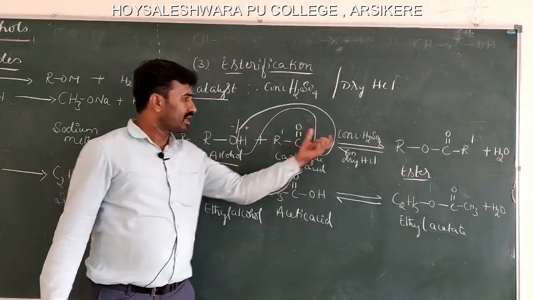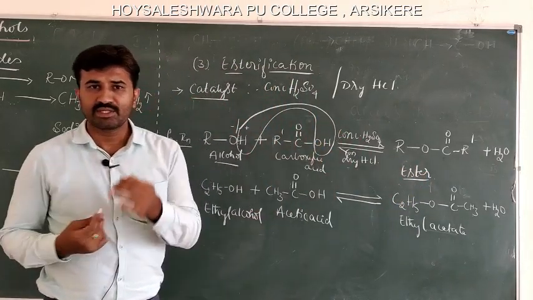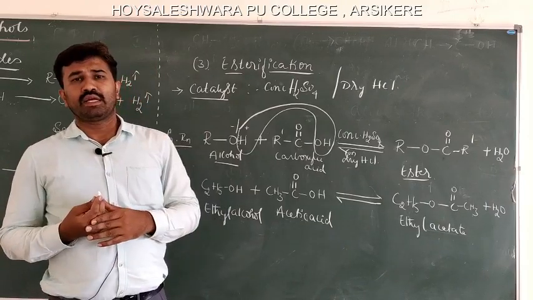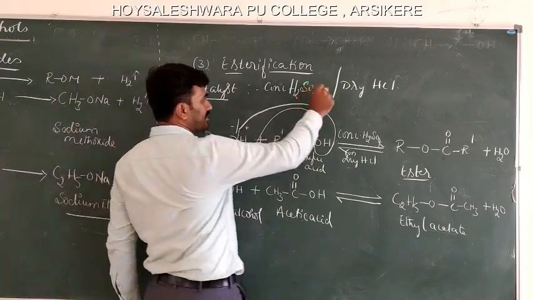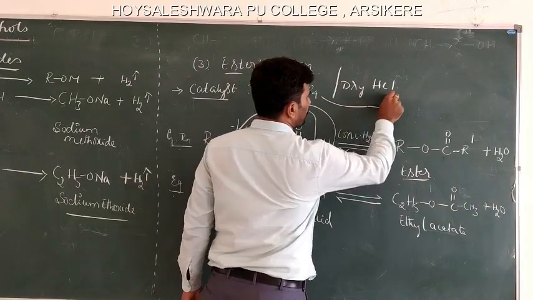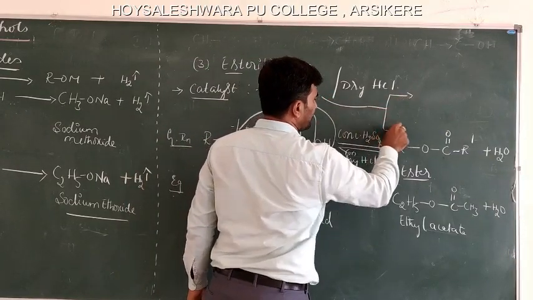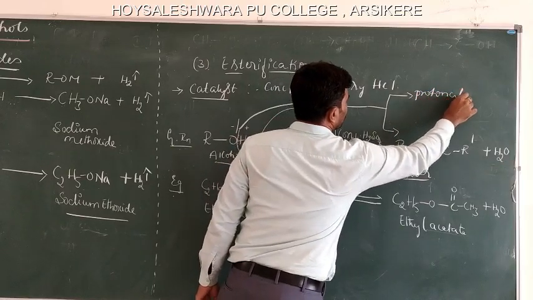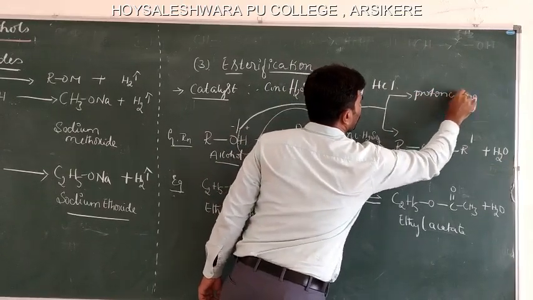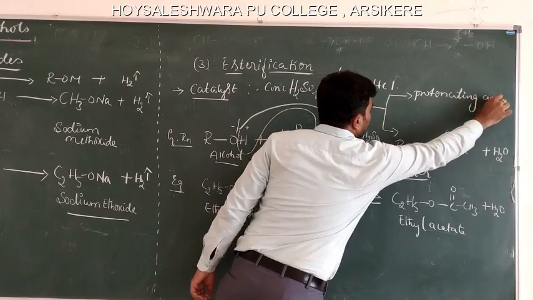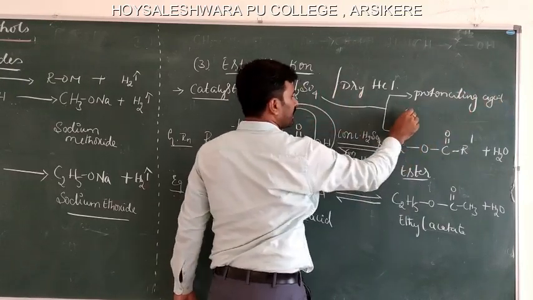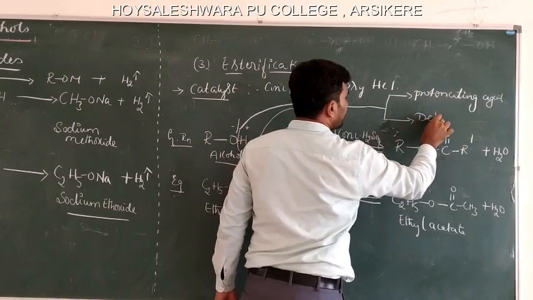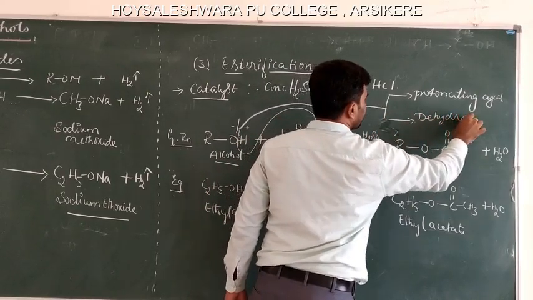In this reaction, concentrated sulfuric acid is used as a catalyst, which plays a dual role: one is as a protonating agent, and another is as a dehydrating agent.